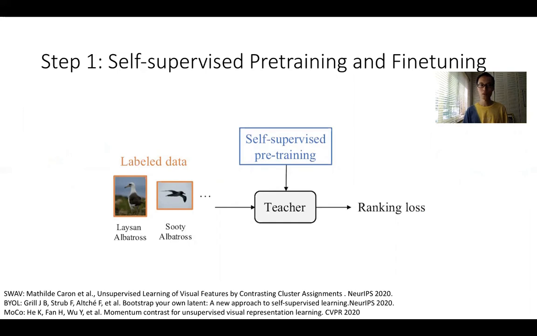In step 1, we perform self-supervised pre-training and fine-tuning for the teacher model. Specifically, we initialize the teacher model with a self-supervised model weight, and then we perform pre-training of the teacher model using both labeled and unlabeled data without using label information. Then we fine-tune the teacher network on the labeled data using ranking losses. Note that the approach is independent of the self-supervised model being chosen. They can be SwAV, BYOL, or MoCo.